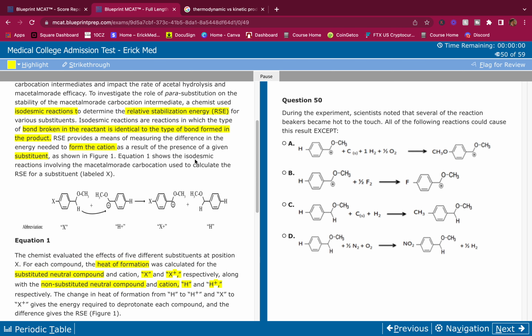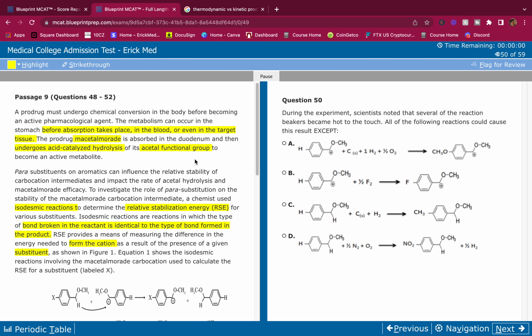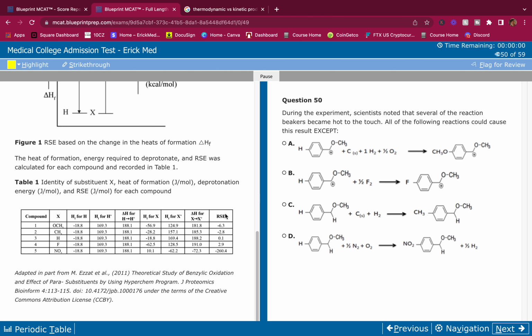Question 50. During the experiment, scientists noted that several of the reaction beakers became hot to the touch. All the final reactions could cause this result except what? Great question again. This is a really good passage, guys. This is very MCAT representative here, okay? So if it's hot to the touch, what does that mean? It means we release energy. If we release energy, that means it's exothermic, okay? So we're looking to find one that is not exothermic, all right? Hot to the touch, released energy, it became hot.